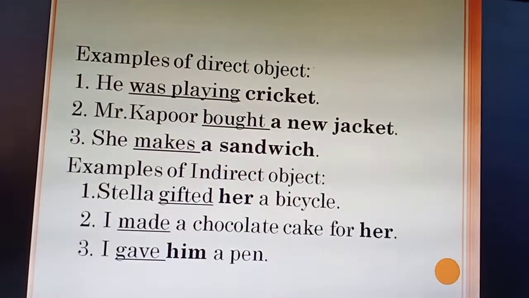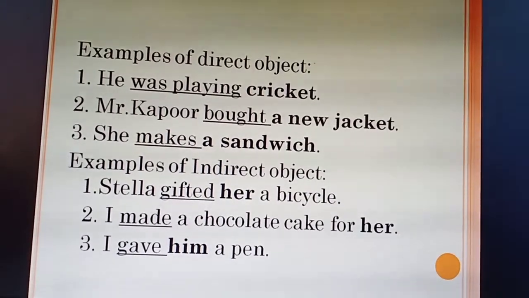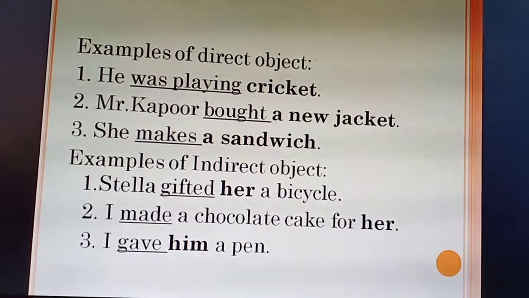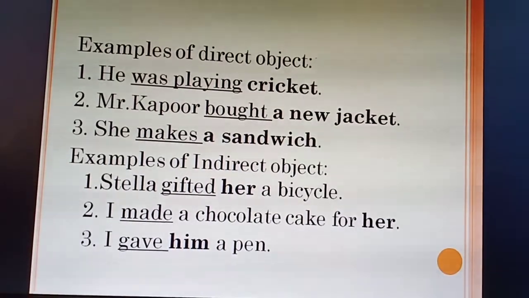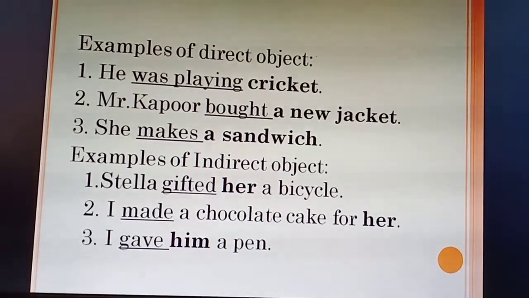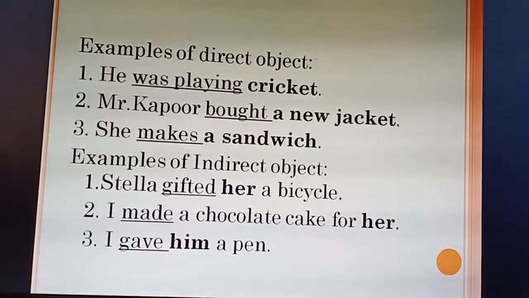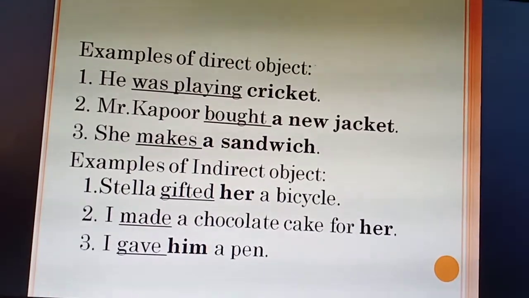First, examples of direct object. First one is he was playing cricket. Here was playing is a verb and cricket is the direct object as it answers the question what. He was playing what? Cricket.